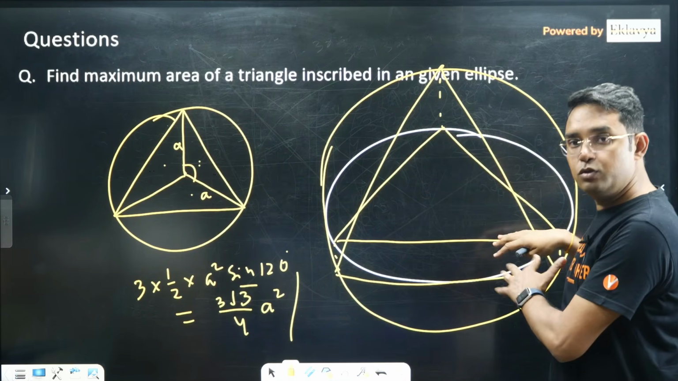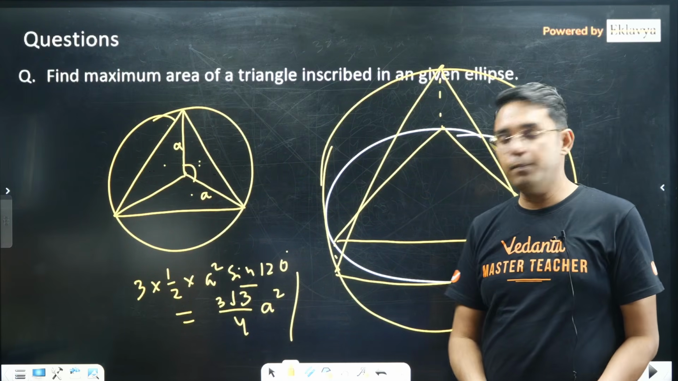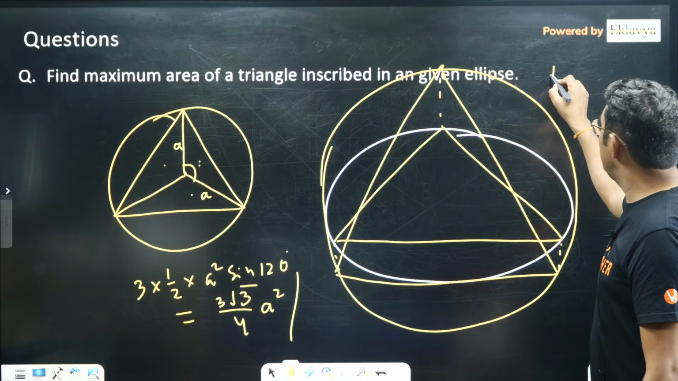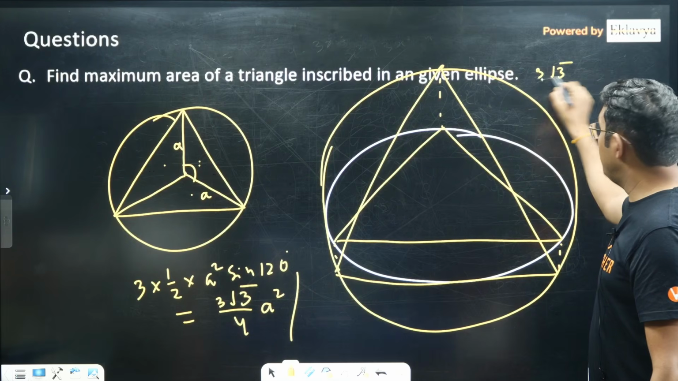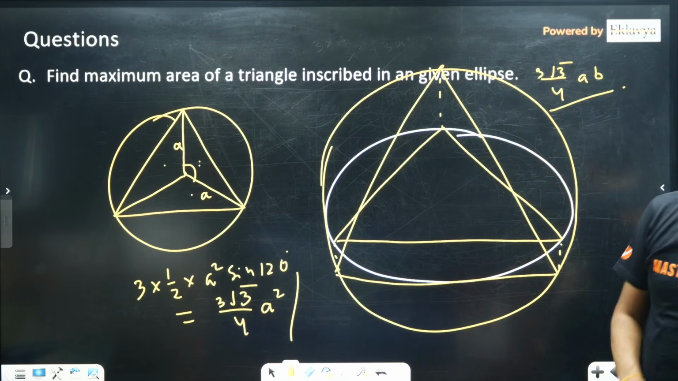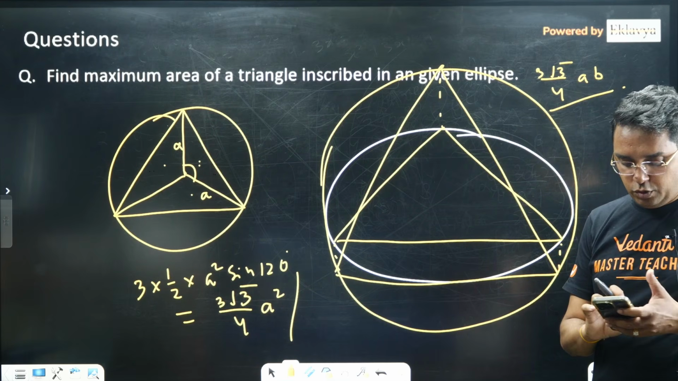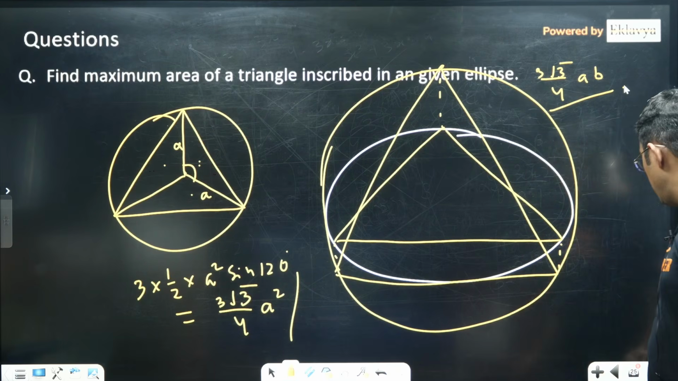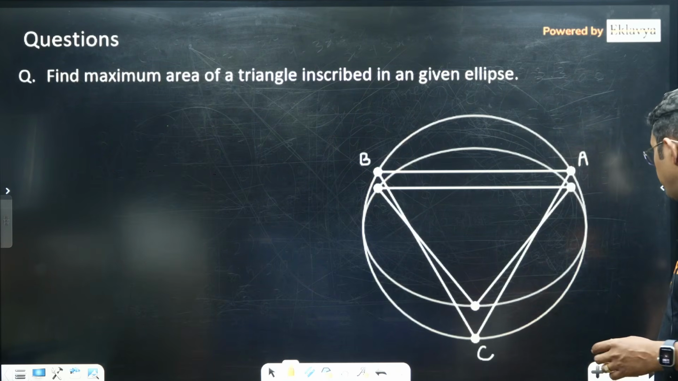Now if you want this to be in the ellipse, just multiply by b upon a. So this maximum area will become equal to 3 root 3 upon 4 into ab, and that's it. Okay, let me just verify. I think that should be correct. Yeah. Okay, now I am moving to a few PYQs.